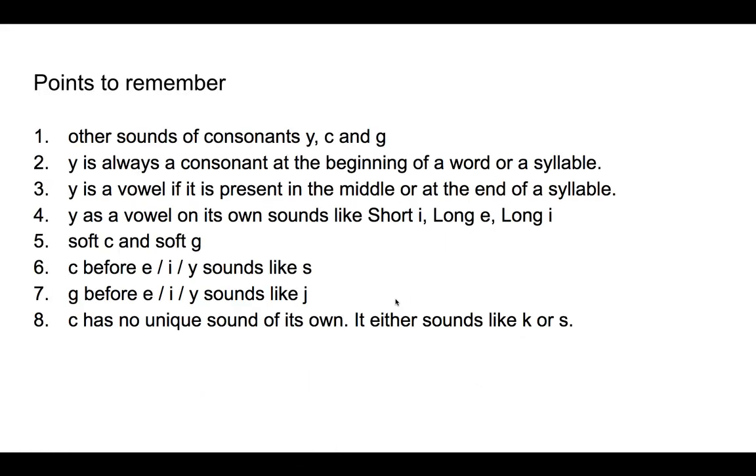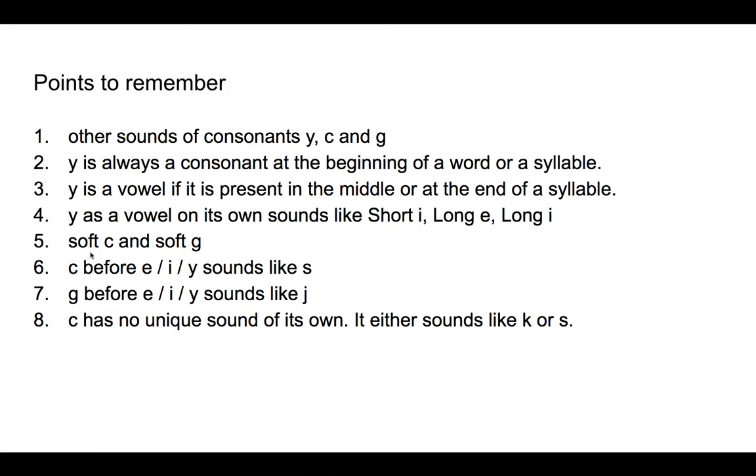So this is the summary of what we have seen in the video. We've seen the other sounds of the consonants Y, C and G. Y is always a consonant at the beginning of a word or of a syllable, and it is a vowel if it is present in the middle or at the end of a syllable. Y as a vowel on its own sounds like short I, long E, long I.